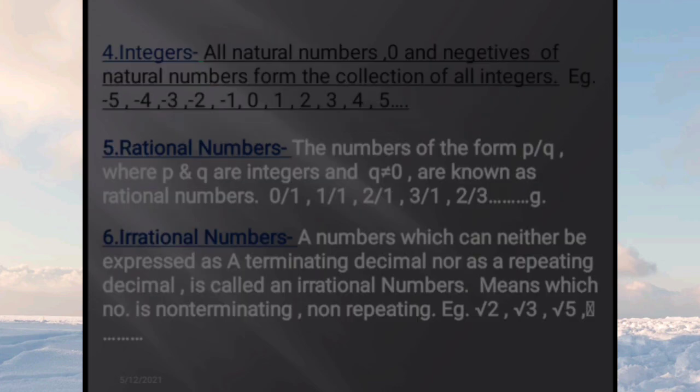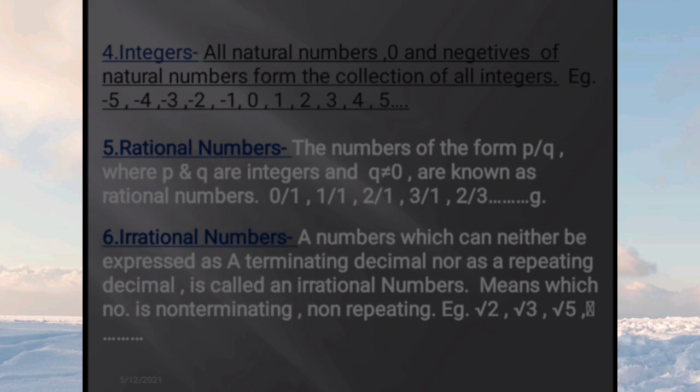Next, integers. Integers are all the natural numbers, 0, and negative numbers all together, or the collection of positive numbers, negative numbers, and 0. Now, a rational number is of the form p by q. If you can express the number in the form p by q, where p and q are integers and q is not equal to 0, then the number is called a rational number.